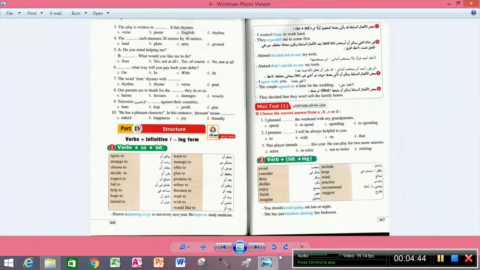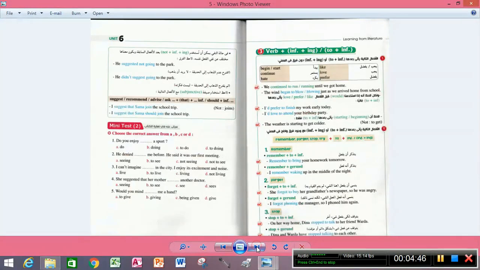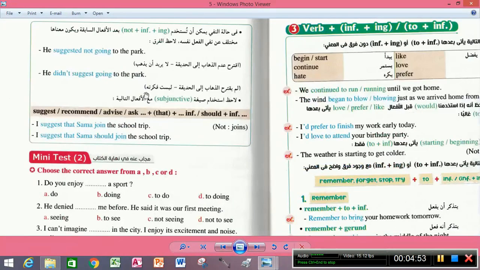Okay, so we are going to move to the next page. You have to pay attention to what I'm telling you here. In order to use suggest, I want to negate the ing form. He suggested not going to the park. He didn't suggest. He didn't make a decision. He didn't make a suggestion. That's what we are saying. But suggested not going to the park. He didn't agree on going to the park.